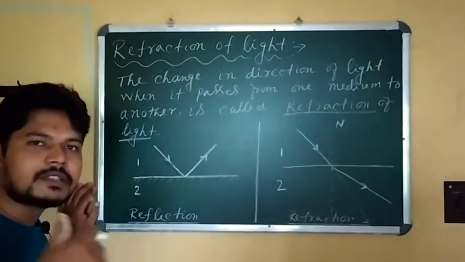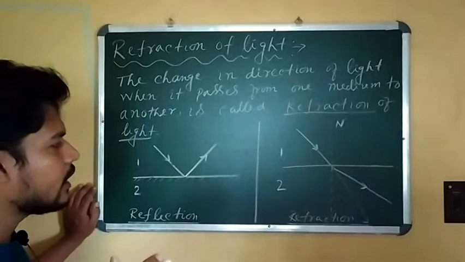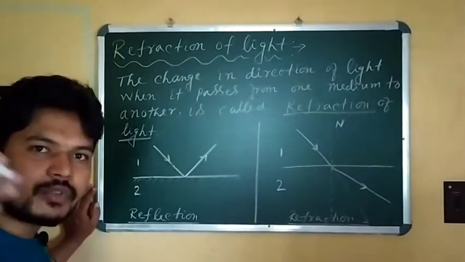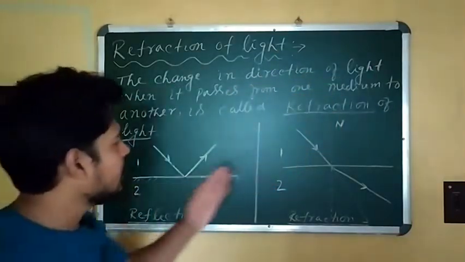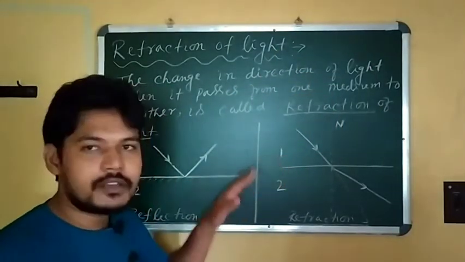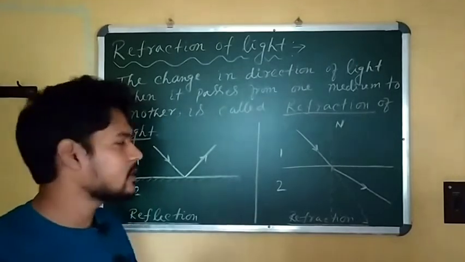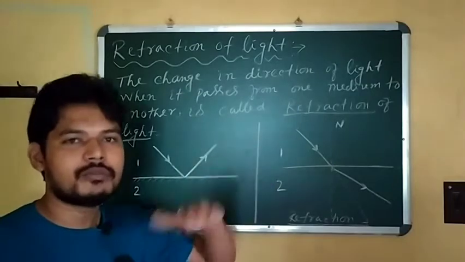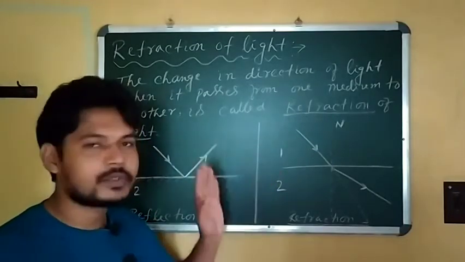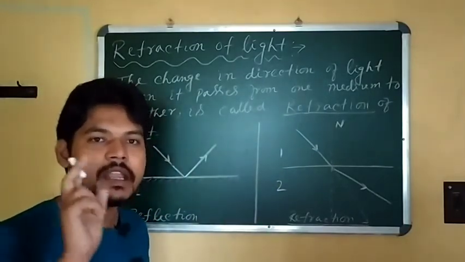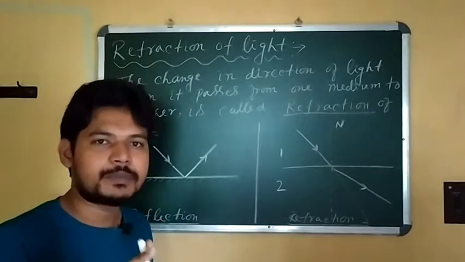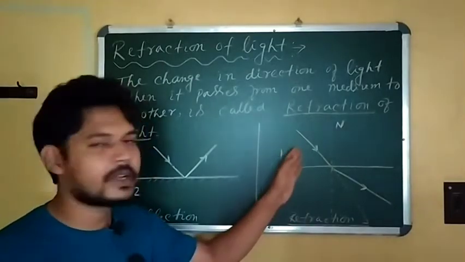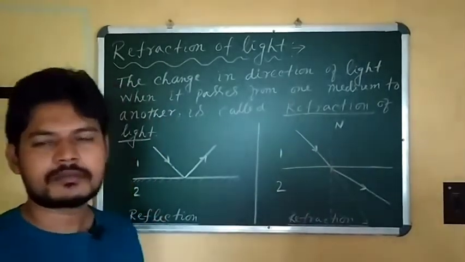So it is called the refraction of light. We can always see this when there are two media, when light is just passing from one medium to another, such as from air to water, water to glass, or glass to water. When there are two transparent media, then we can see this. That means refraction occurs in this case.